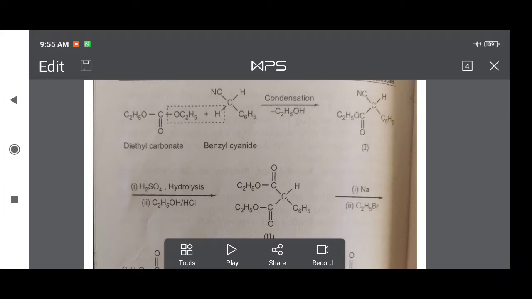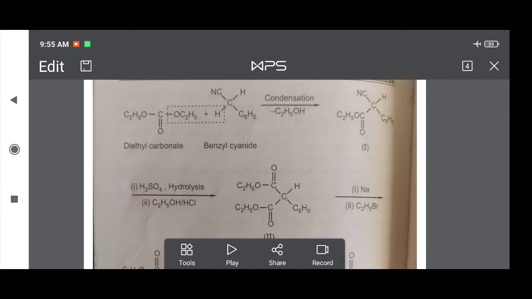Then this diethyl carbonate is condensed with benzyl cyanide. Here benzyl is the C6H5 CH2 group, and cyanide is CN. Therefore benzyl cyanide is C6H5 CH2 CN.